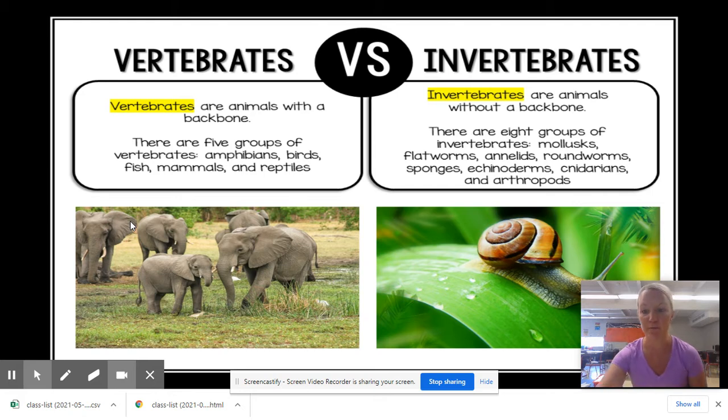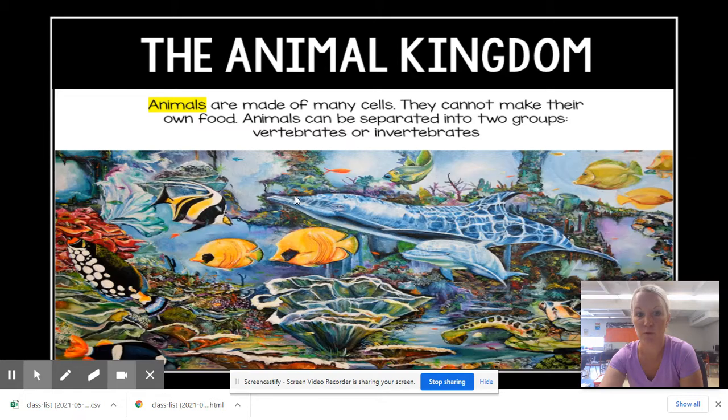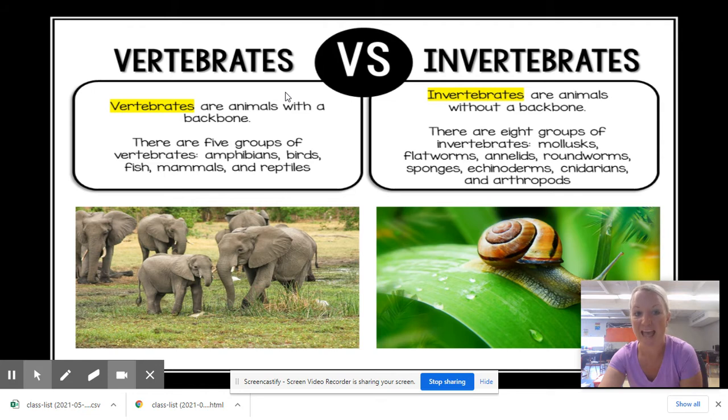Okay, so if you follow along on the Google slide in front of you, we want to review the animal kingdom. So if we remember, King Philip came over for green spaghetti. Okay, we've got the animal kingdom, right, made up of many cells. They don't make their own food, and they're in two groups. Vertebrates have a backbone. They then have 5 groups we talked about: amphibians, birds, fish, mammals, and reptiles. Invertebrates do not have a backbone.